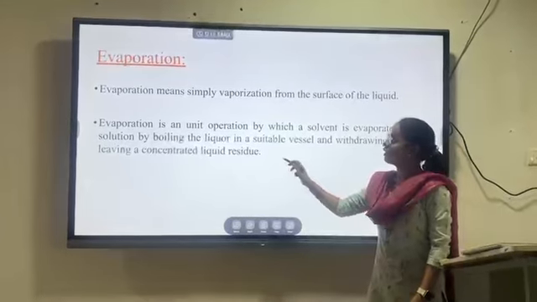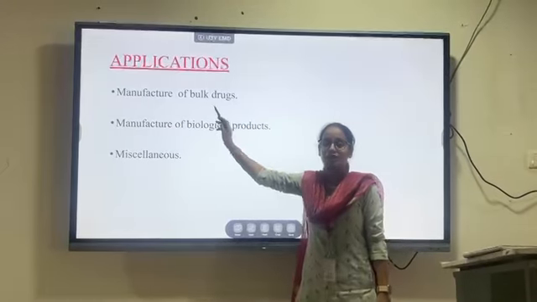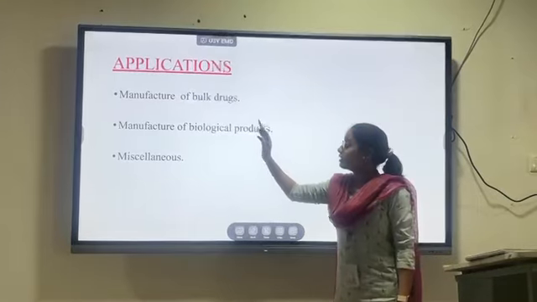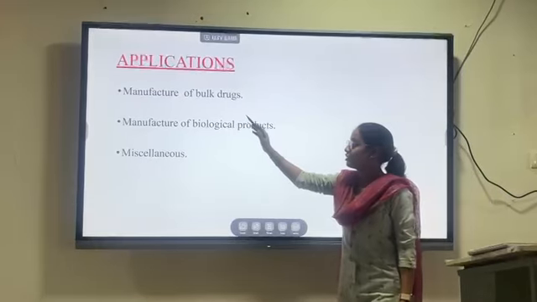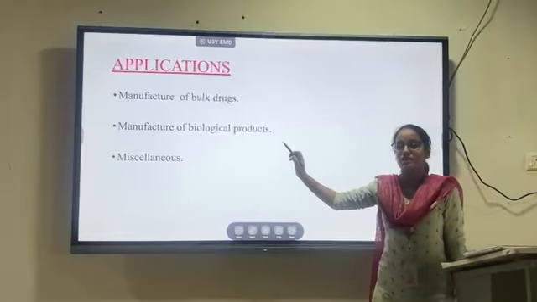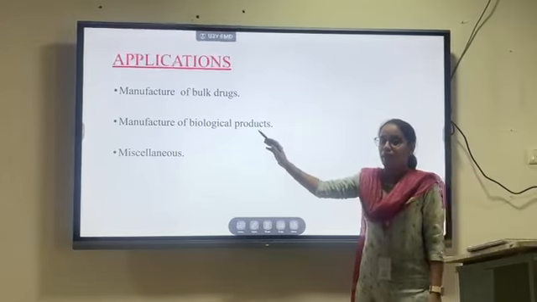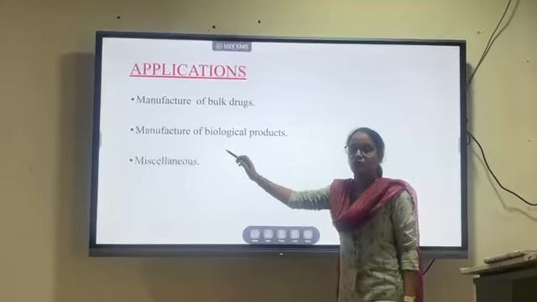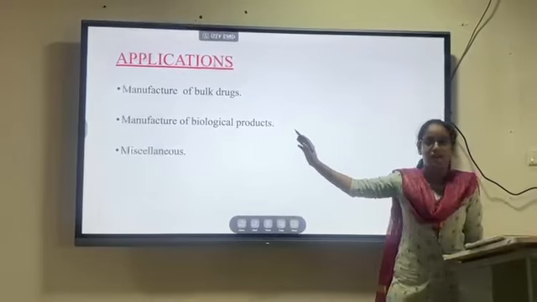Next, what are the applications involved in evaporation? First one is the manufacturing of bulk drugs. Evaporation is used in the synthesizing of active pharmaceutical ingredients in large scale industries. Next one is the manufacturing of biological products. What are biological products? Preparation of insulin, blood products, serum, hormones, and evaporation is also used in the preparation of vitamins and also antibiotics.